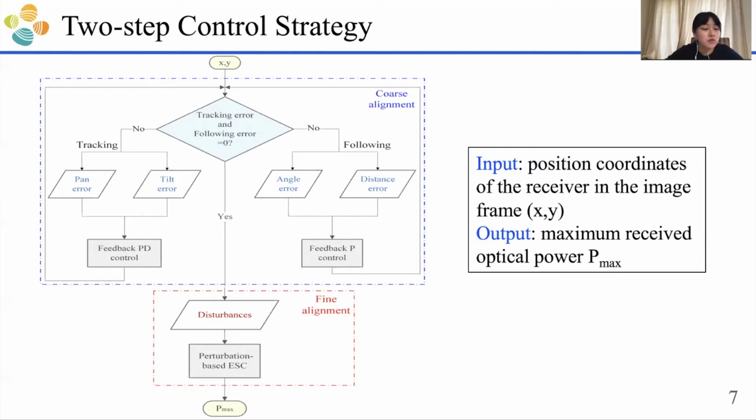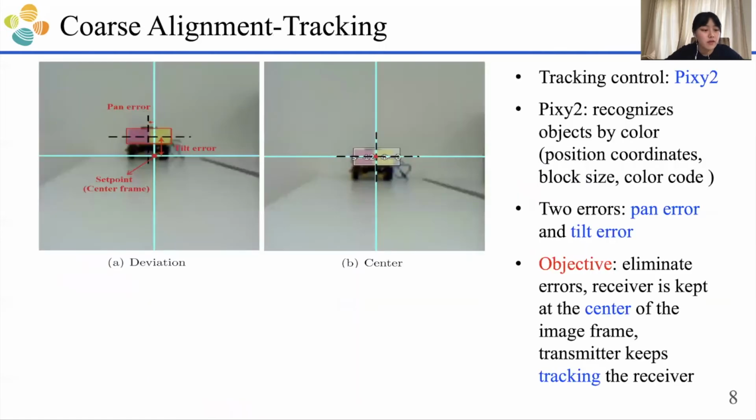Now let's go deeper to see how we realize the coarse alignment and fine alignment. Let's first talk about the tracking control. Tracking control is realized by the vision sensor Pixy 2. Pixy 2 will recognize the receiver by its specific color, and it will return the information about the position coordinates, block size, and color code of the receiver.